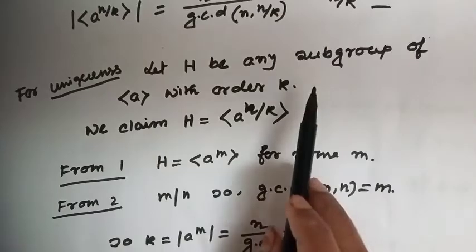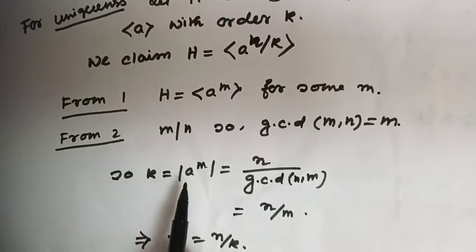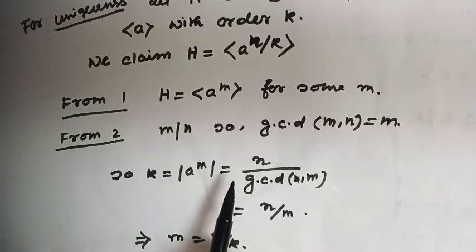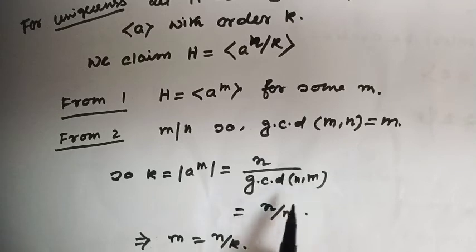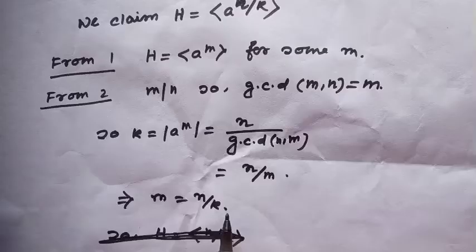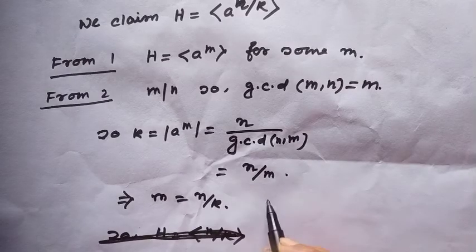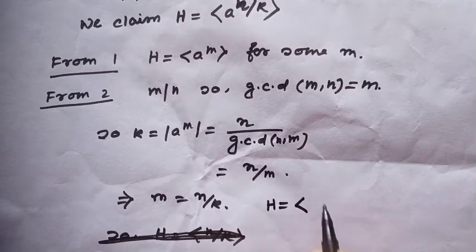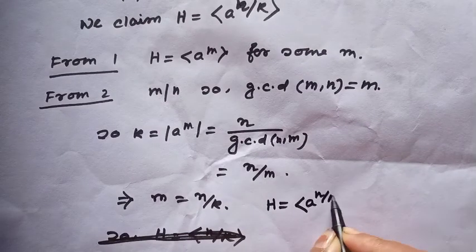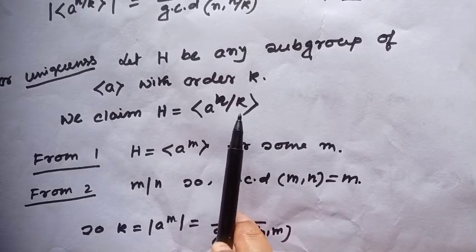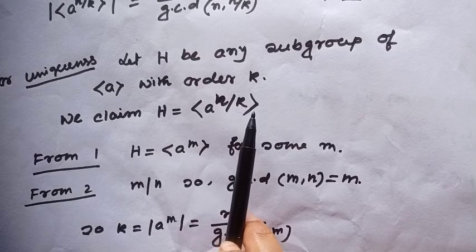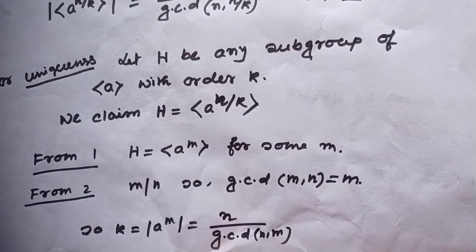Since I have chosen the order of the subgroup to be k, then k equals the order of a to the power m, which is equal to n over GCD of n and m, which is equal to n over m. Then m equals n over k. That means H is actually the cyclic subgroup generated by a to the power n over k. This is this subgroup. So our claim is true. This subgroup will always be unique.